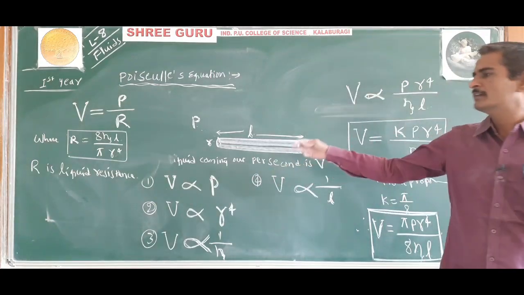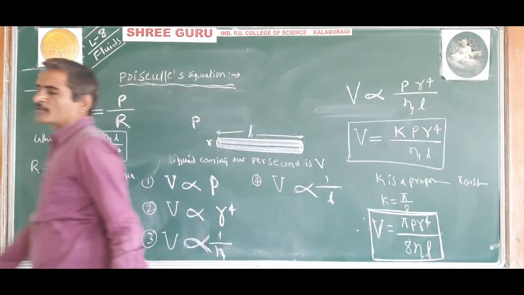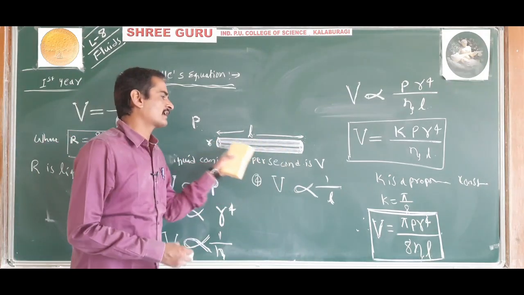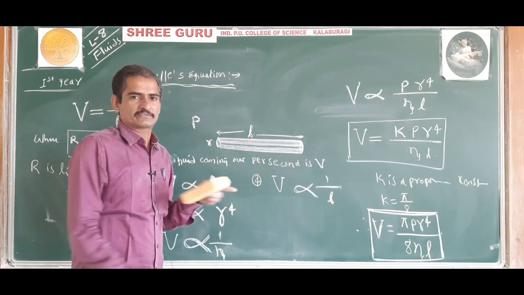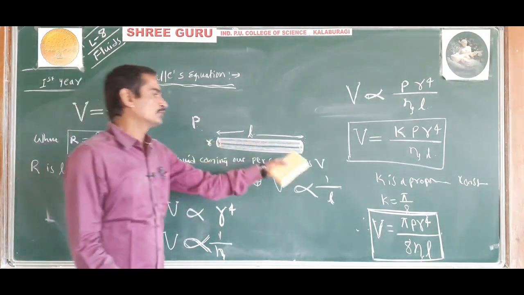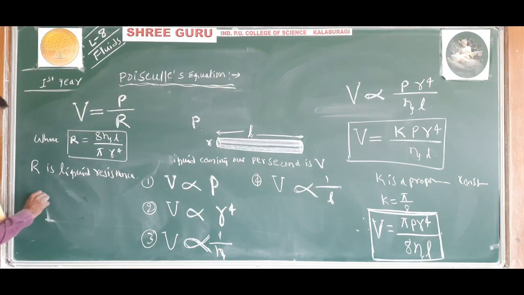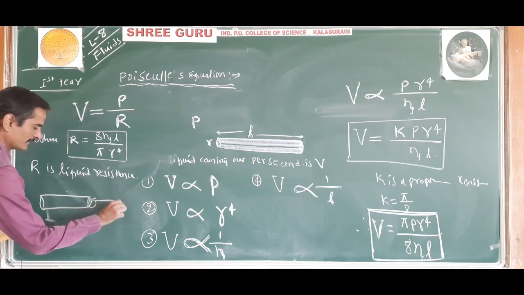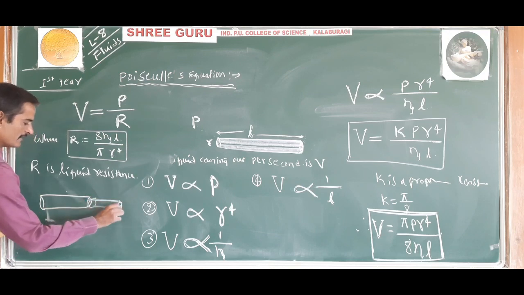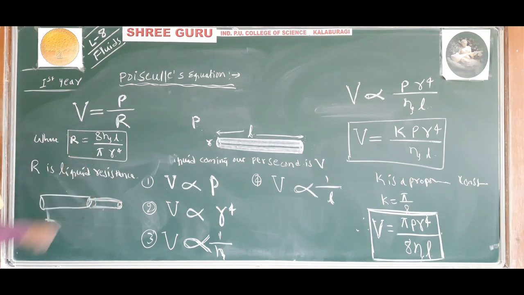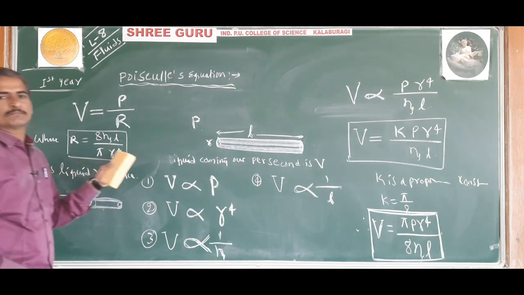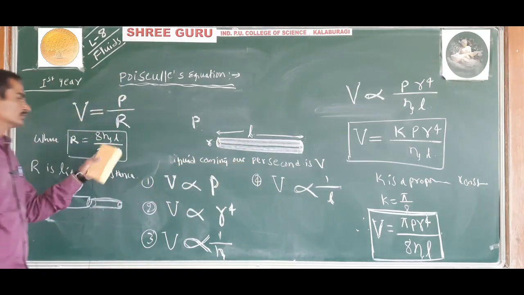Understood? From this you can understand some more concepts. When two tubes are connected in series, what will be the effective liquid resistance? You can find it on your own from some book, it is all for CT.